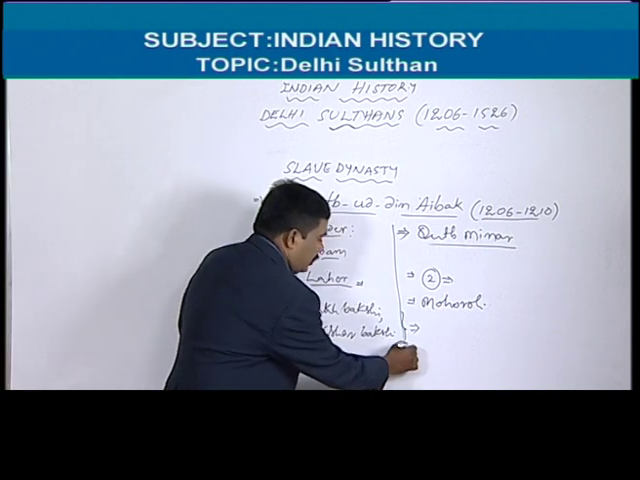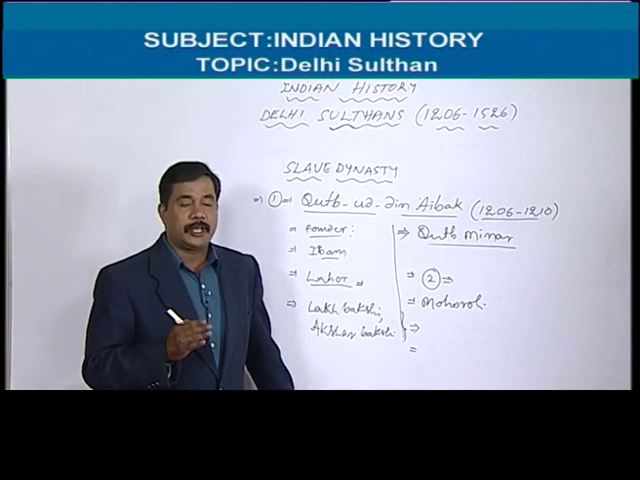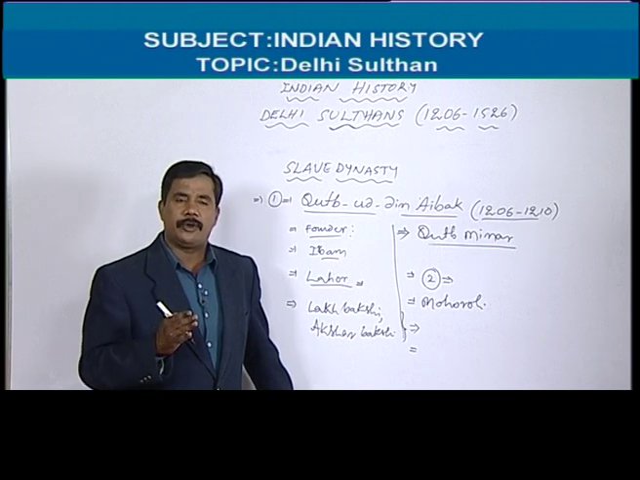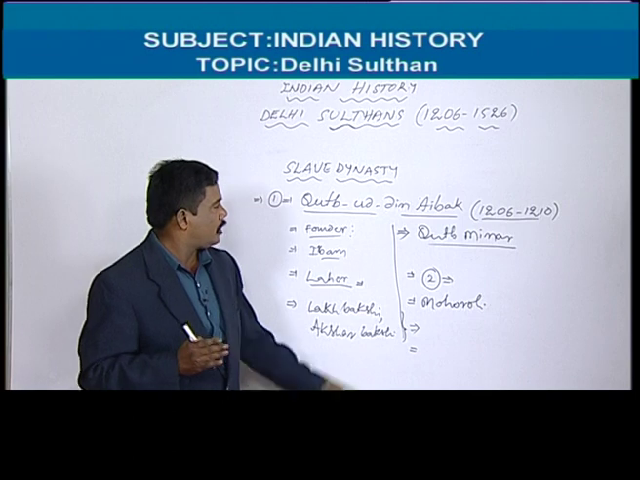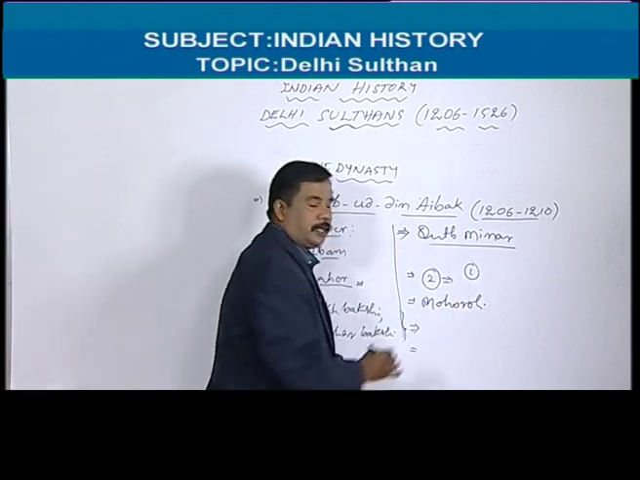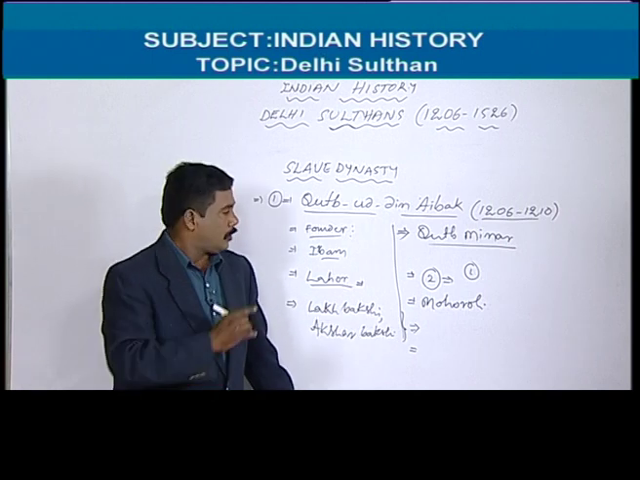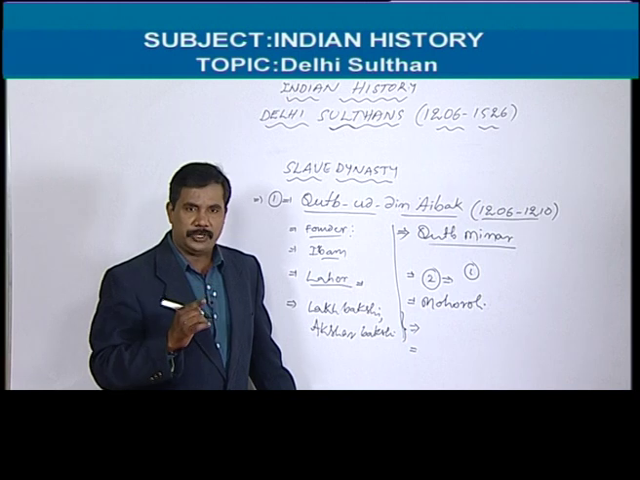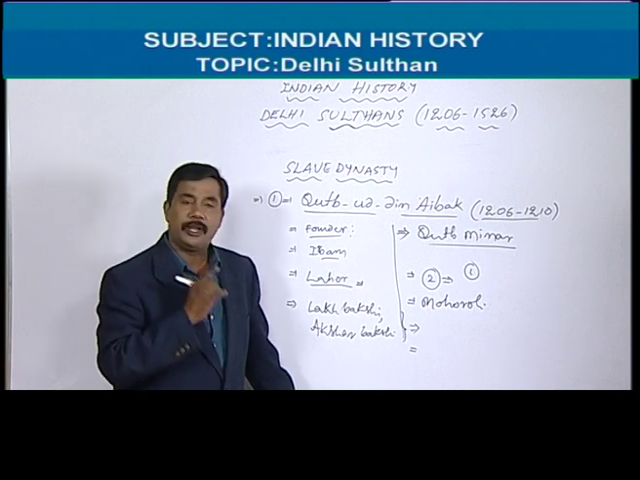And he constructed two mosques. Why? Because before Qutbuddin Aybak, no Muslim person had constructed a mosque in India. Qutbuddin Aybak was the first person to construct a mosque, one at Delhi and one more at Ajmer. These two mosques are the first mosques in India constructed by Qutbuddin Aybak.